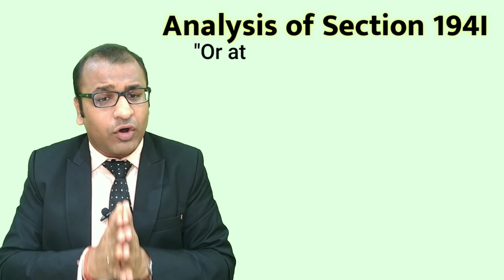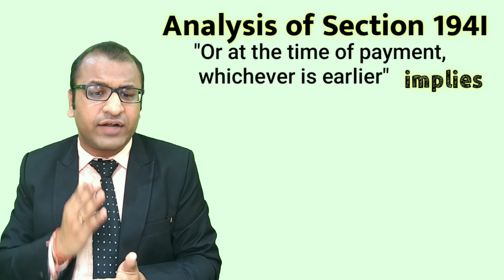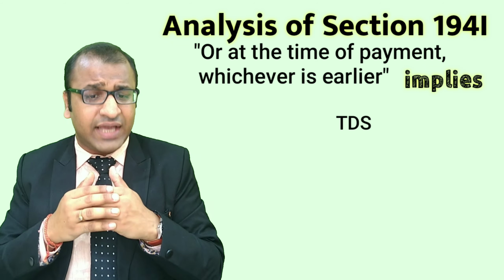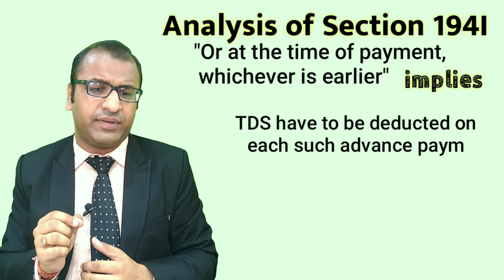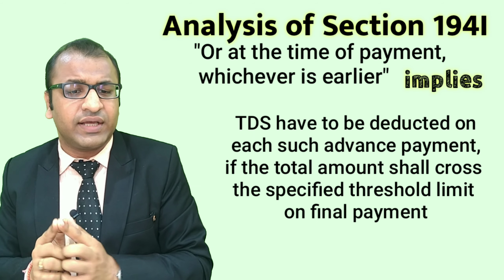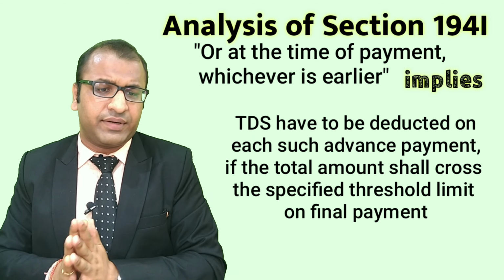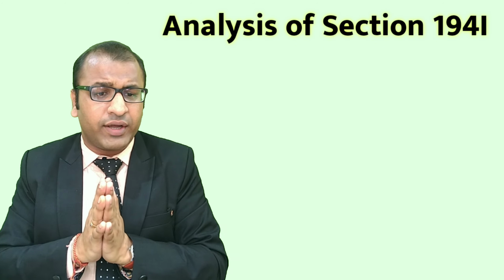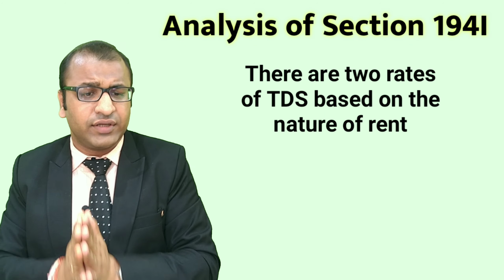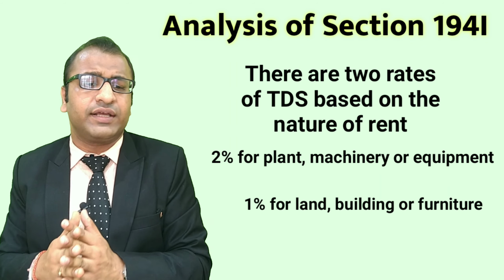It's then mentioned, or at the time of payment, whichever is earlier, which implies that even if an advance payment is being made, irrespective of whether the invoice is given or not, TDS has to be deducted on each such advance payment if the amount crosses the specified threshold limit on the final payment. The third point, it's evident that there are two rates of TDS based on the nature of rent: 2% for plant, machinery or equipment and 10% for land, building or furniture.